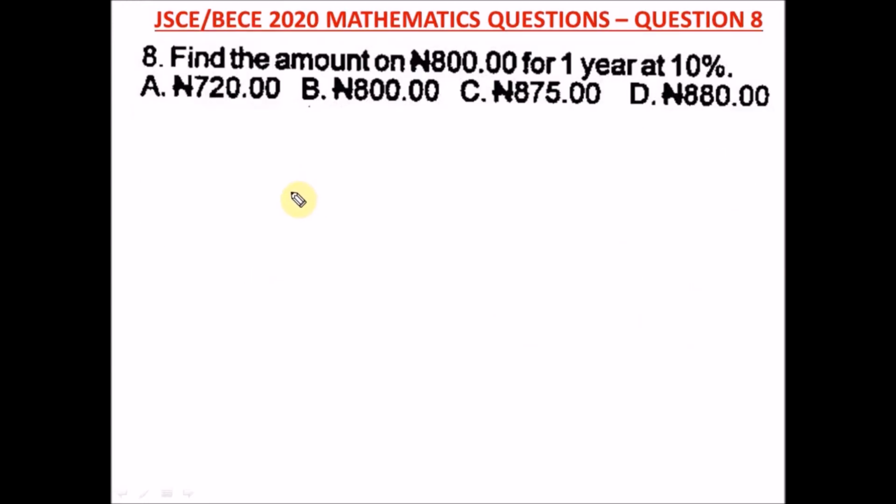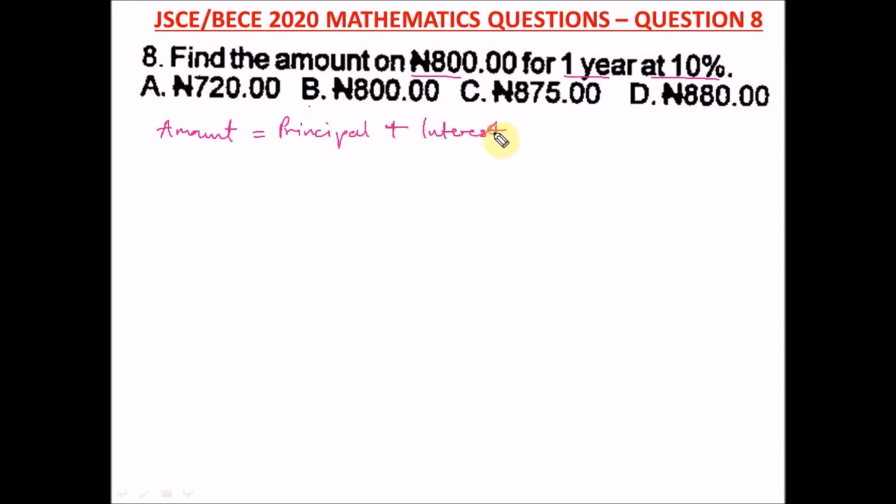Question 8 of the Junior WAEC 2020 Mathematics past question, it says find the amount on 800 Naira for 1 year at 10%. Remember, what's the formula for amount? Amount is equal to principal plus interest.